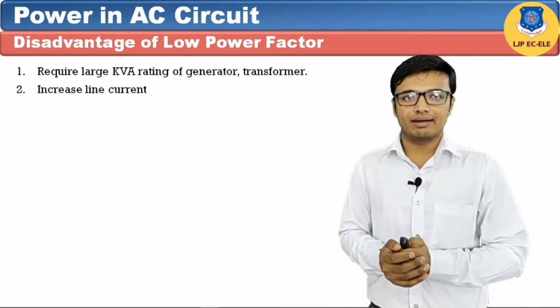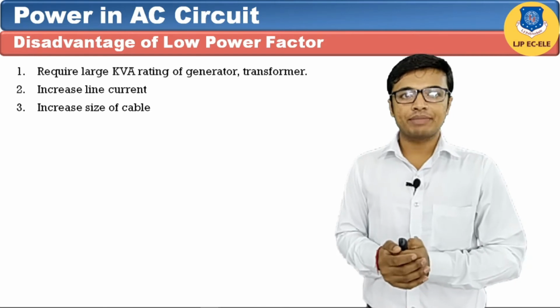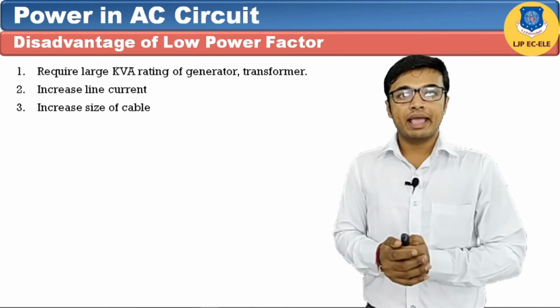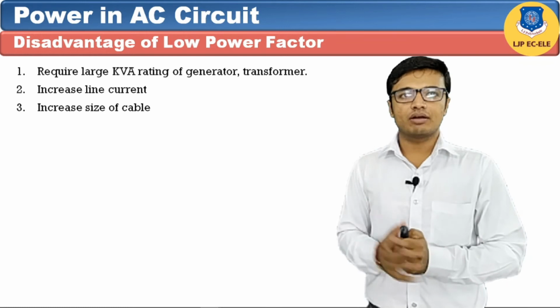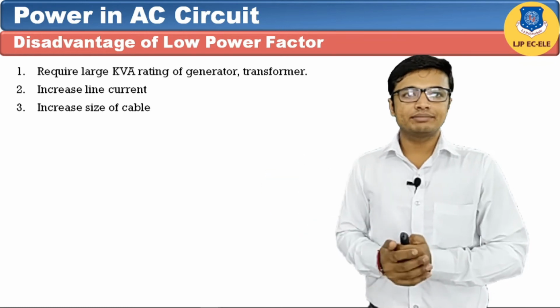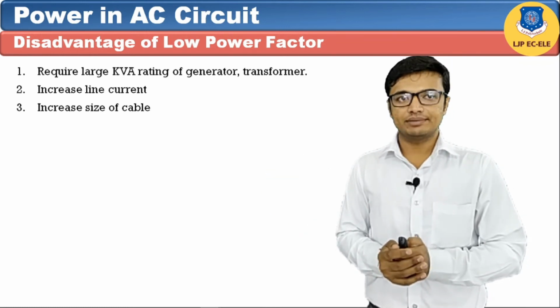Second is increased line current. Third is increased size of cable. If the value of line current increases, then it will require a larger diameter of cable. Hence the size of cable will increase and it will be very costly.